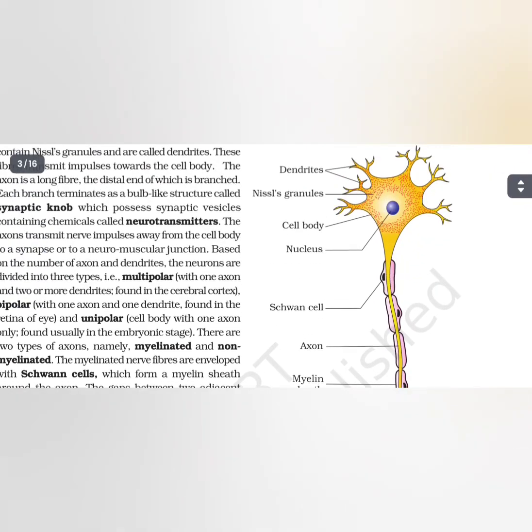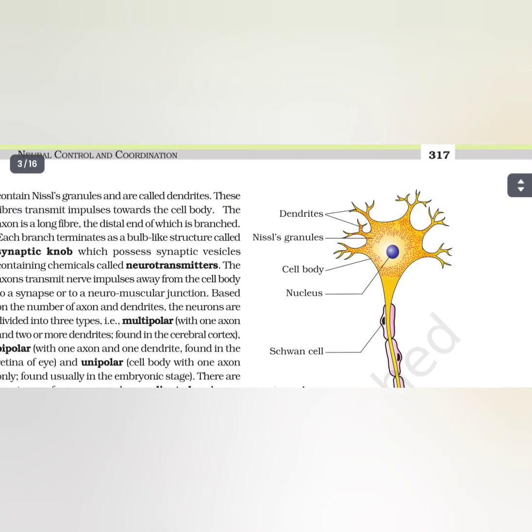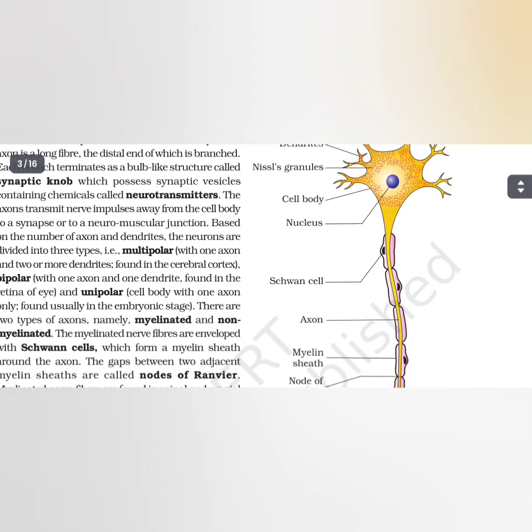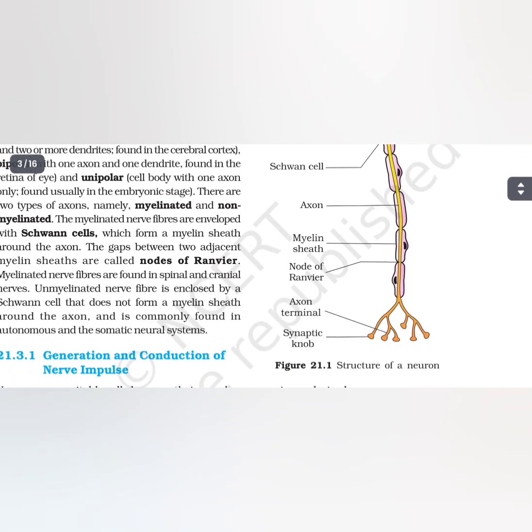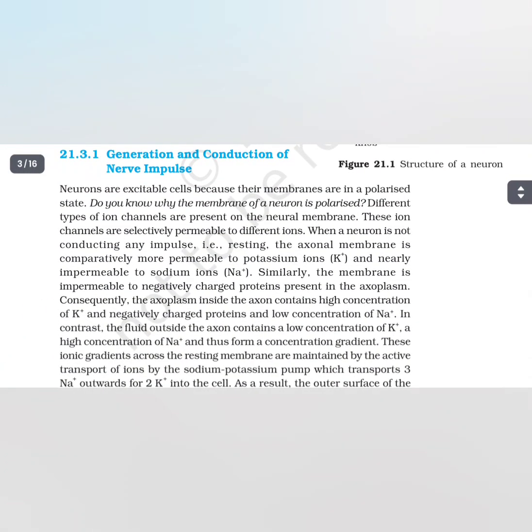Structure of a neuron: dendrites, Nissl's granules, cell body, nucleus, Schwann cell, axon, myelin sheath, node of Ranvier, axon terminal, synaptic knob.